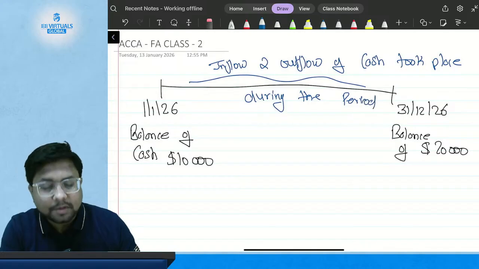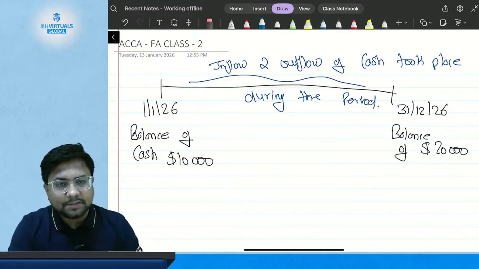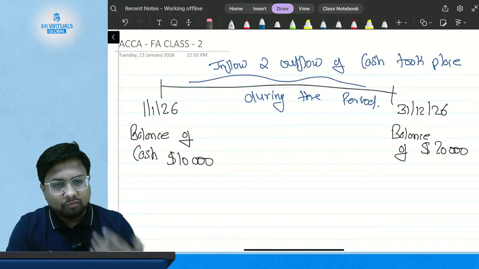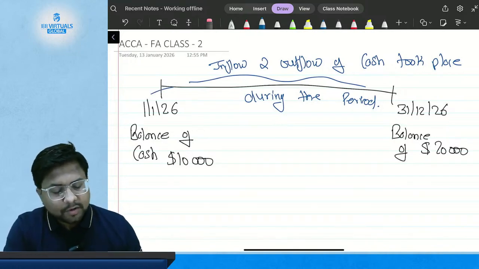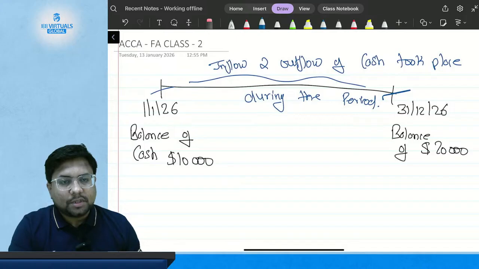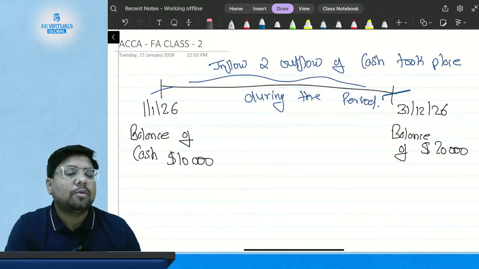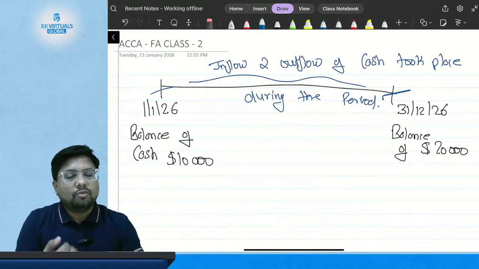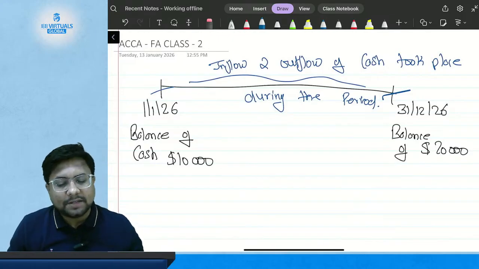It will show me how much cash has flowed in and how much cash has flowed out over the entire accounting period, from the first date to the last date.